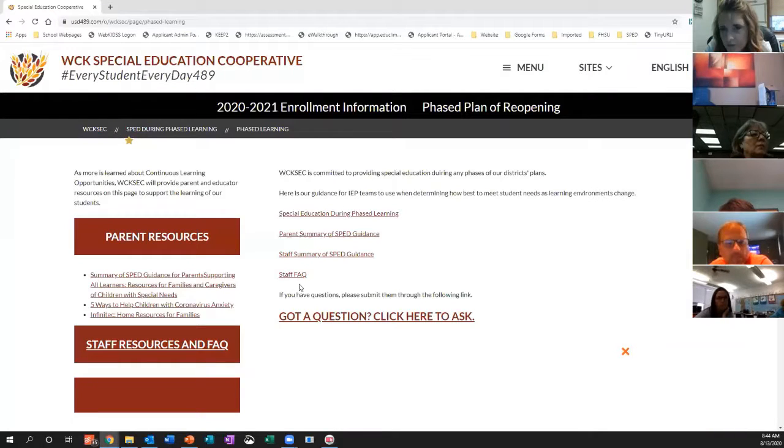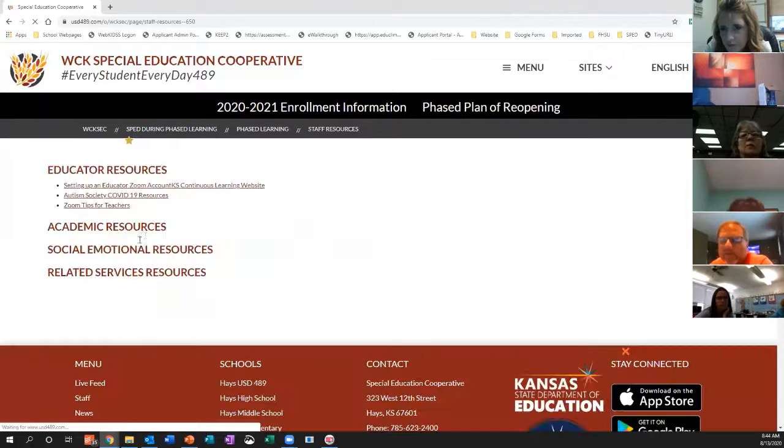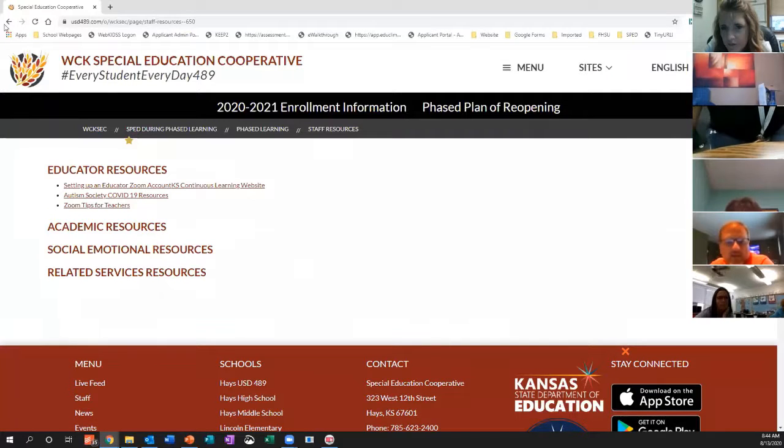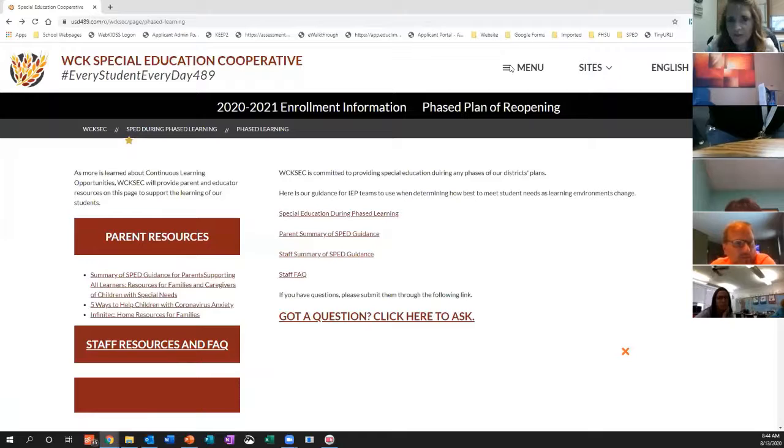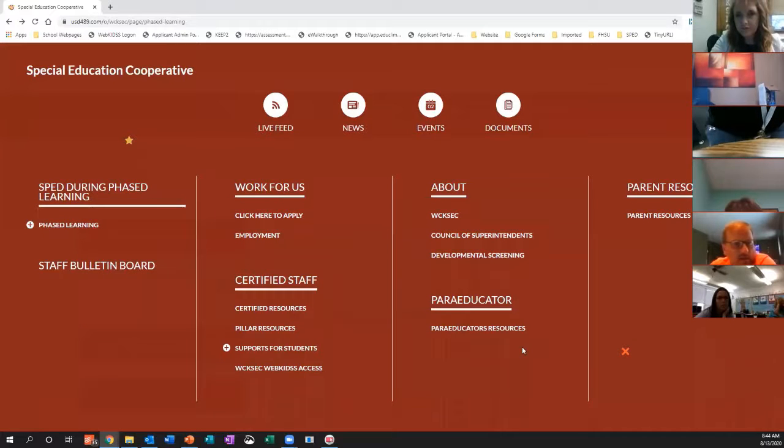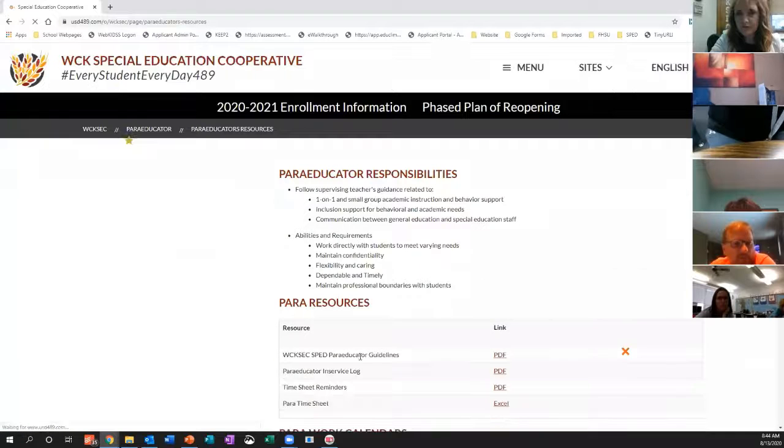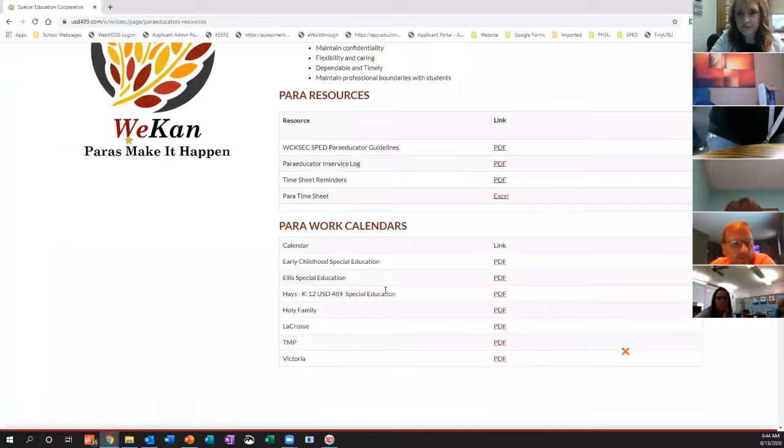There are also staff resources and parent resources that will be added as we collect those, plus a spot for certified staff and for para-educators. Some of this is still being updated. We just got the recent para work calendar, so these will be updated.